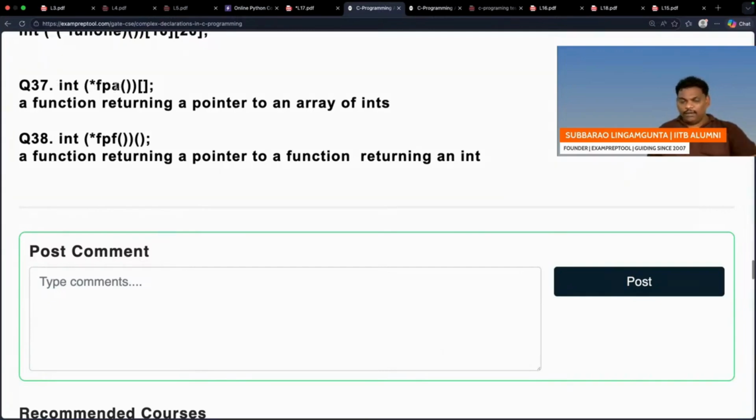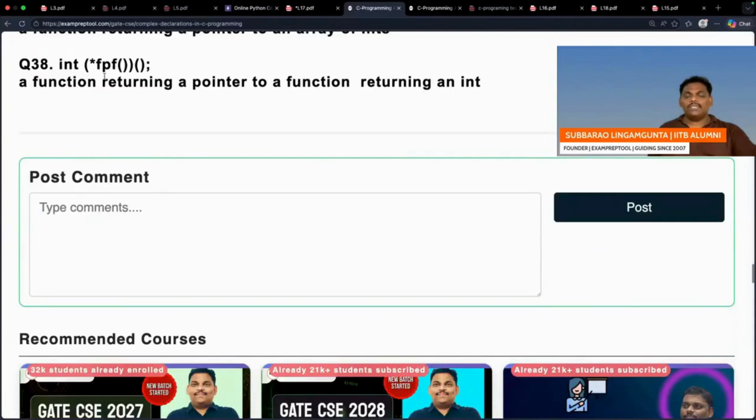FPA. Right? See once, FPA. I think the left bracket you have to read first. Let me read now. FPA is a function, because the bracket you have to read first. FPA is a function which doesn't take anything, which will return a pointer. That pointer is pointing to an array where every element is an integer. Normal. FAF is a function which will return a pointer. That pointer is pointing to a function which doesn't take anything, which will return integer.